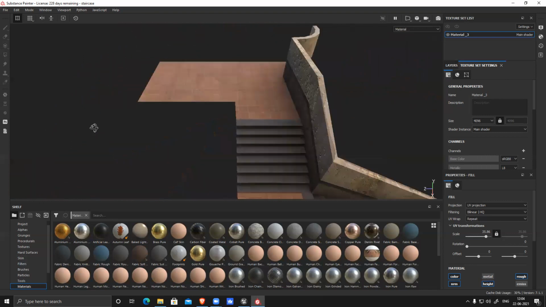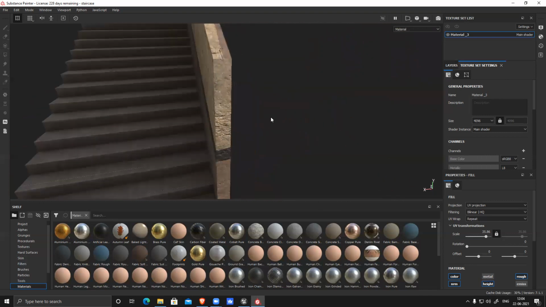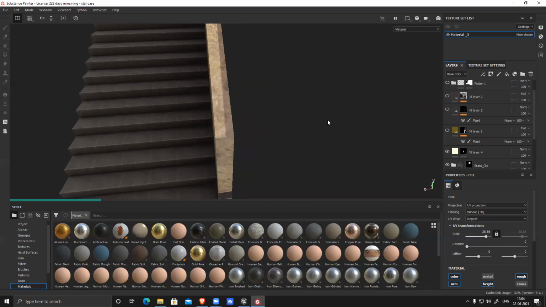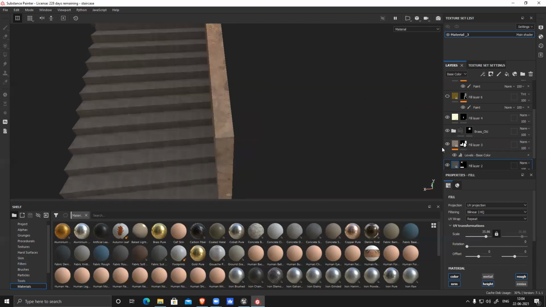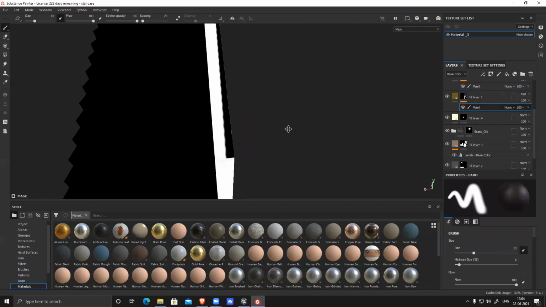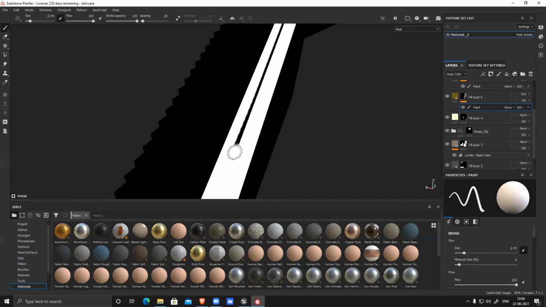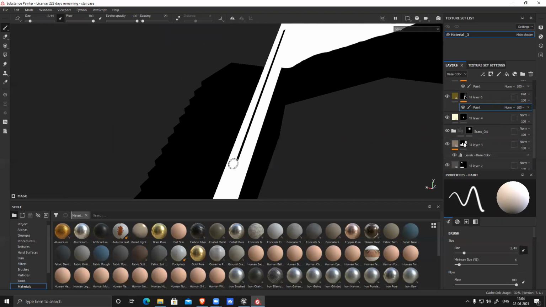So I added this color and all this. I feel there's a line. What is this? This one, let me see. Yeah, in masking, I accidentally left it, I guess. I missed this section, so I have to fix this one. So always double check. If you miss anything, go back and fix it.